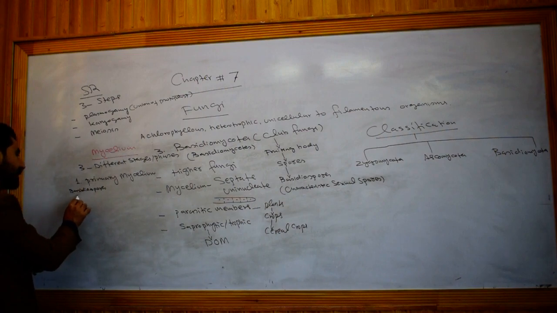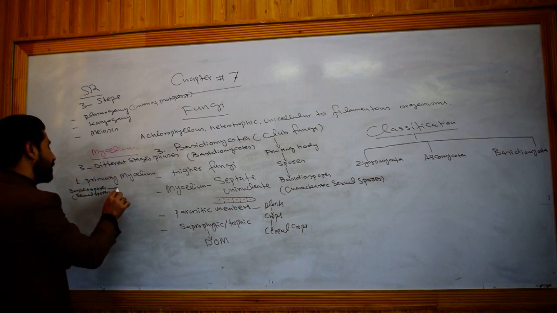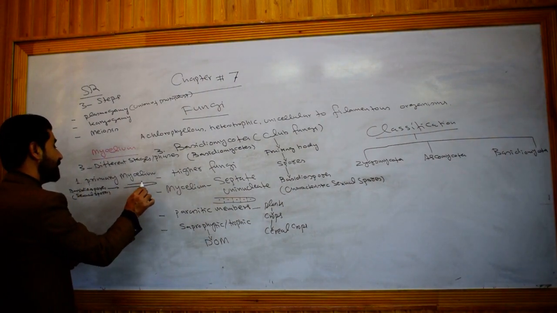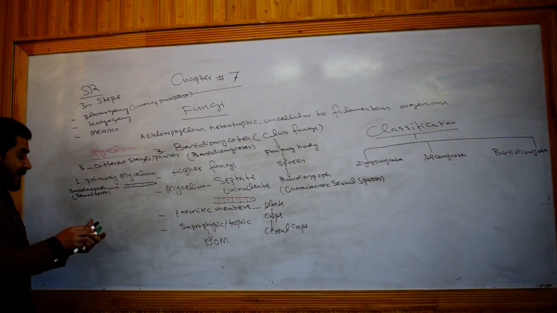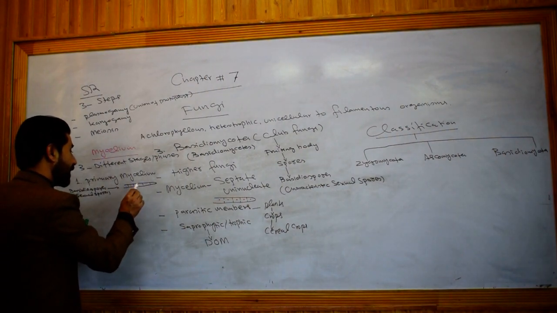Basidiospores are the characteristic type of sexual spores. These basidiospores germinate to produce primary mycelium, and primary mycelium will always be monokaryotic.